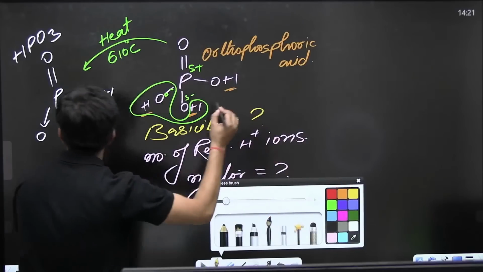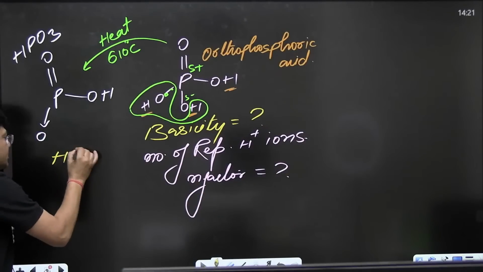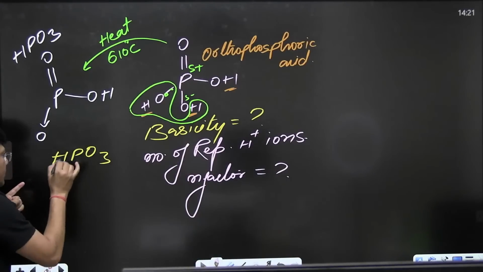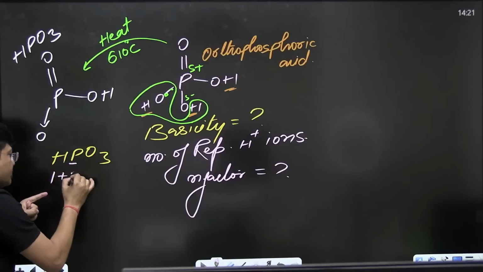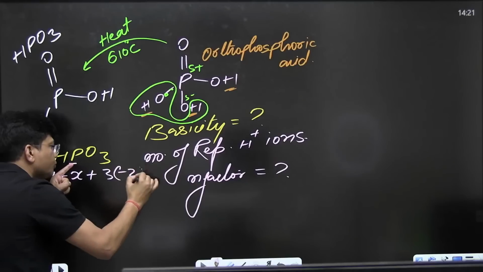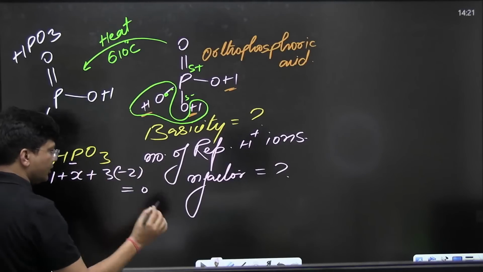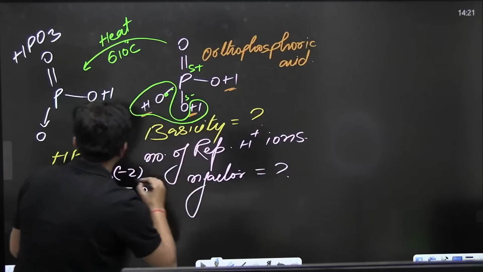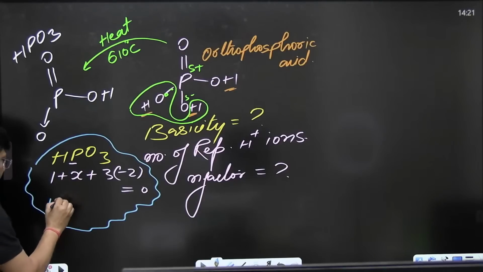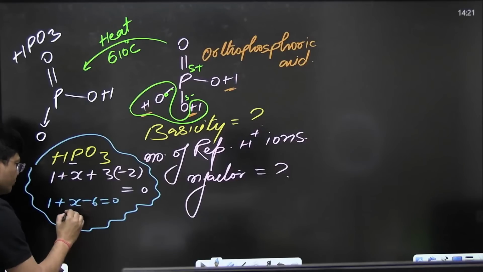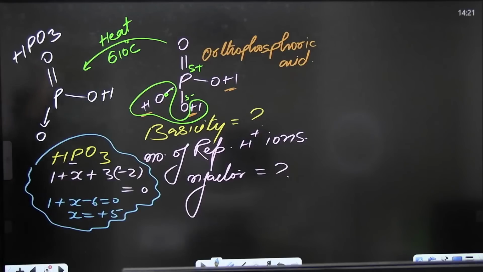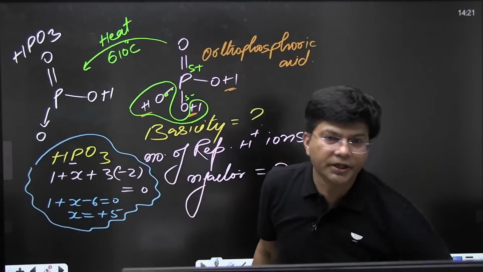There are two ways. Either you can find out the oxidation state like this: HPO3, 1 plus X plus 3, charge on oxygen is -2, and the whole compound is neutral, so this is 0. Just let me know, how will you calculate it? What is the value of X? 1 plus X minus 6 is equal to 0. So X is equal to plus 5. This is one way of doing this question.